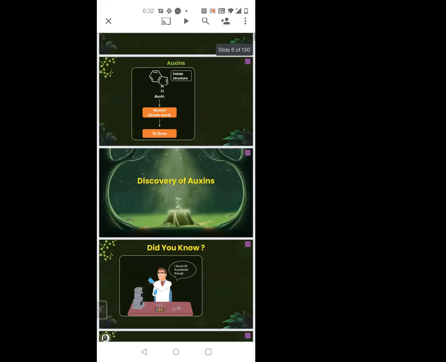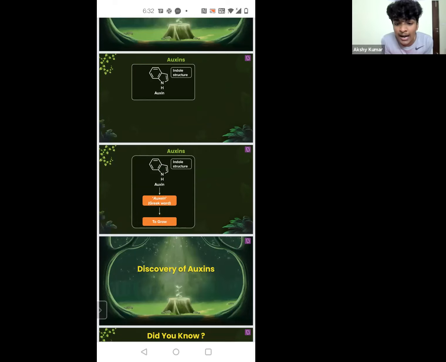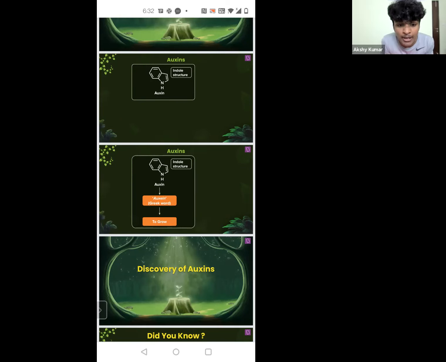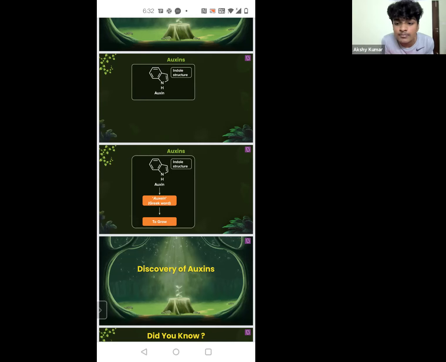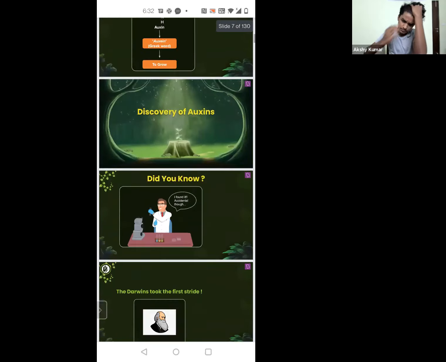Okay. So first, when we talk about auxin, as we already saw, it is an indole derivative. Indole acetic acid. You will see this term again and again, called IAA. It's the IUPAC name, indole acetic acid. It's a commonly seen auxin, so you need to know about it. The word auxin itself in Greek means to grow.